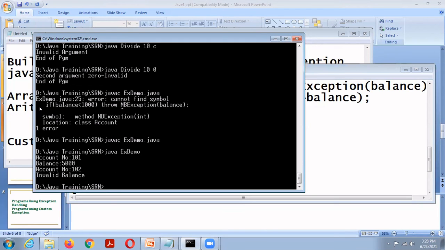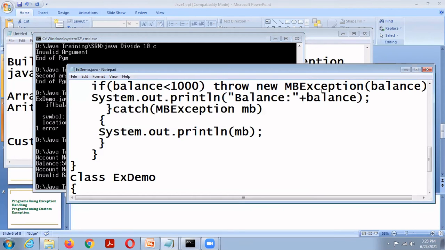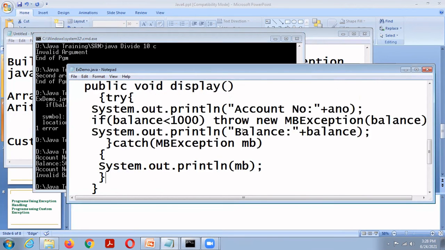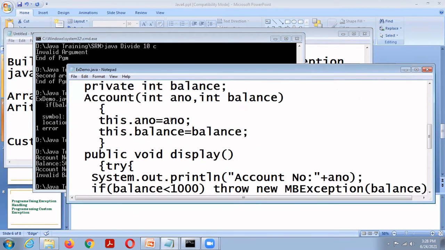The output is: first account number 101, balance 5,000. Second, account number 102, invalid balance, because here the balance is 500. So it will throw the minimum balance exception, then it will print MP, which means invalid balance.